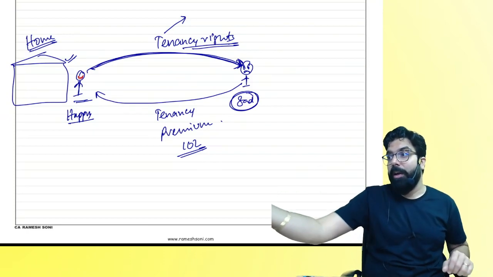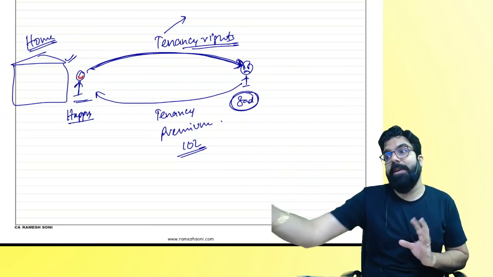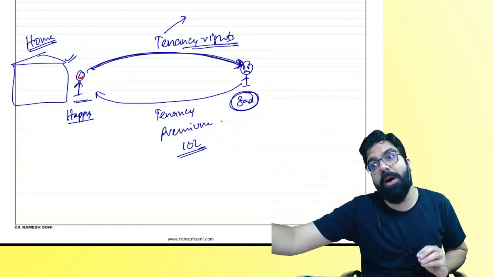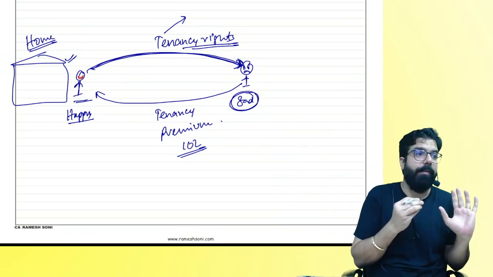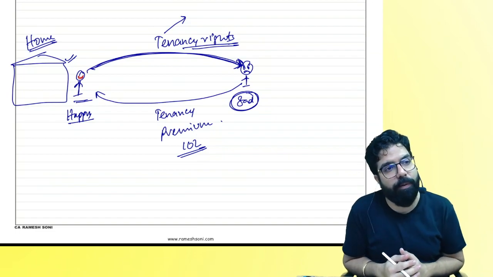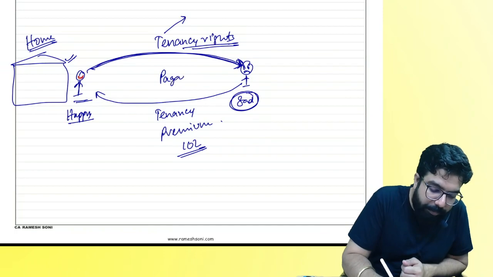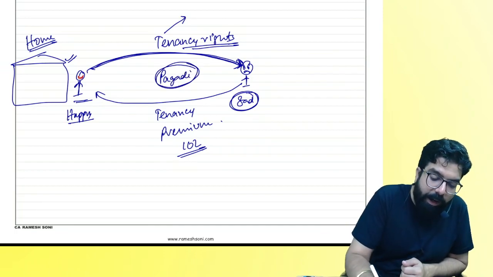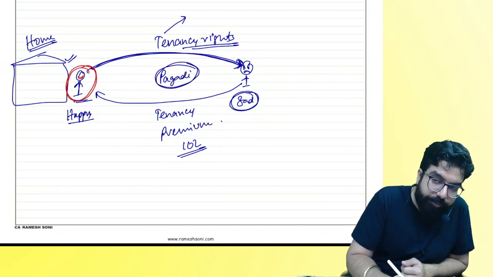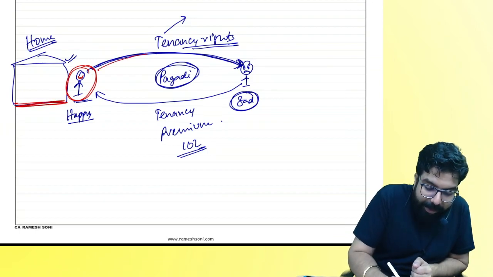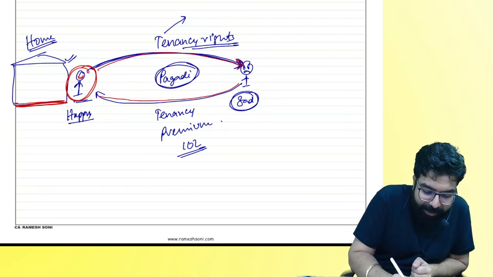That from today, for an example, Madhumita, I gave her the tenancy right. Now she will be my tenant for lifetime and I'll take money from her. Might be 10 lakh rupees. Are we clear, everyone? Is this point clear to all? This is known as what system, everyone? Pagdi system. Wherein one person gives his building's tenancy right to another person for a tenancy premium.